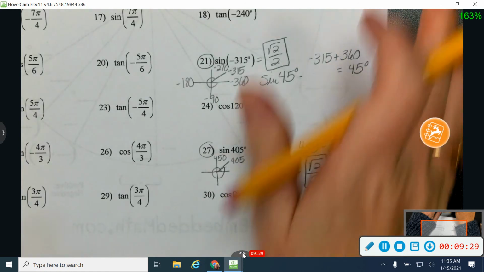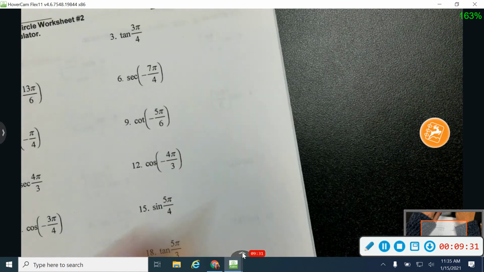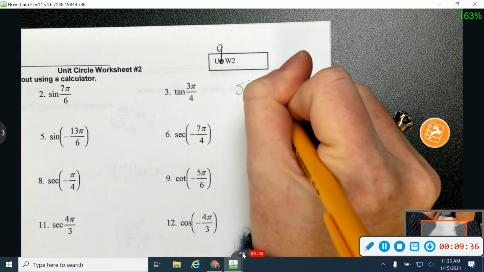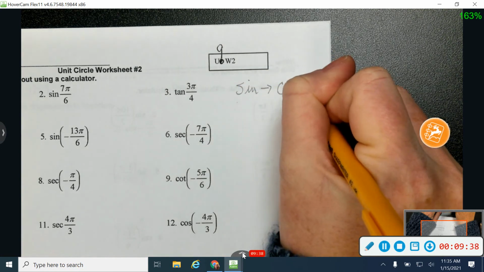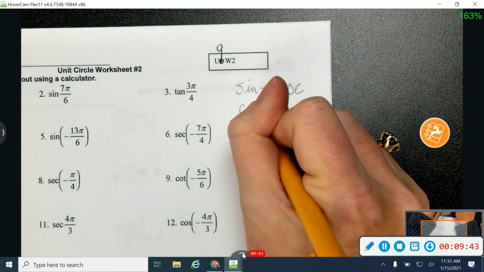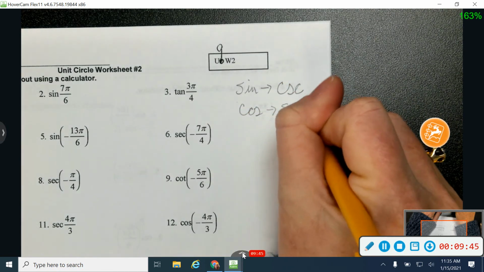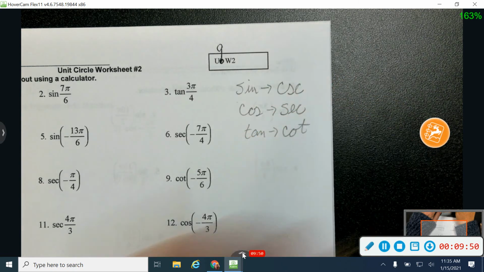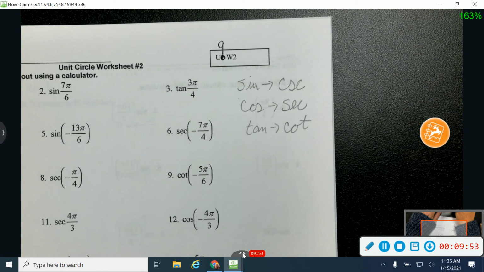Okay, let's talk about some reciprocals. Flip over to worksheet number 2 for me for just a minute. All right, let me start by reminding you that sine and cosecant are reciprocals of each other. And cosine and secant, and tangent and cotangent. Okay, so as you work with these, if you're given a cosecant question, we're going to work sine, or a secant question, work cosine, or a cotangent question, work with tangent.